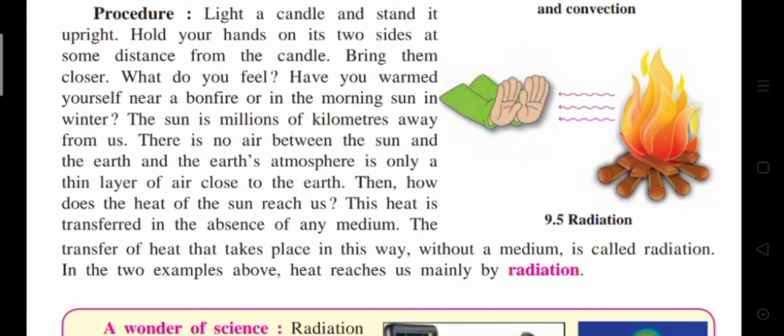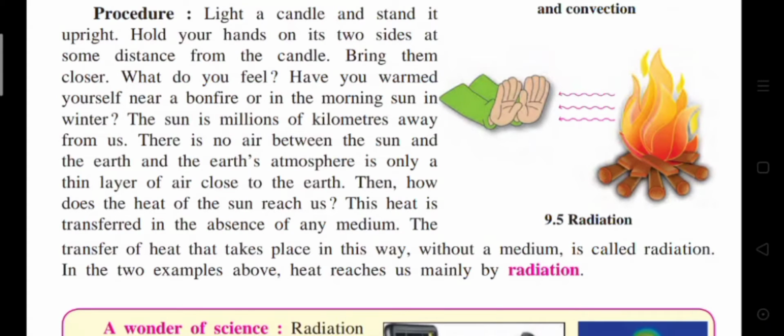Now let's look into the third mode of heat, radiation. What is meant by radiation? The transfer of heat without a medium is called radiation. We see in this diagram a bonfire. Have you warmed yourself near a bonfire or in the morning sun in winter? The sun is millions of kilometers away from us.